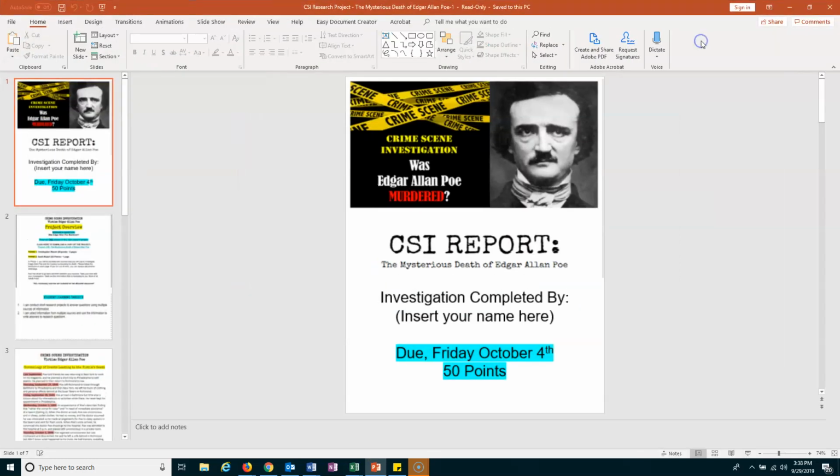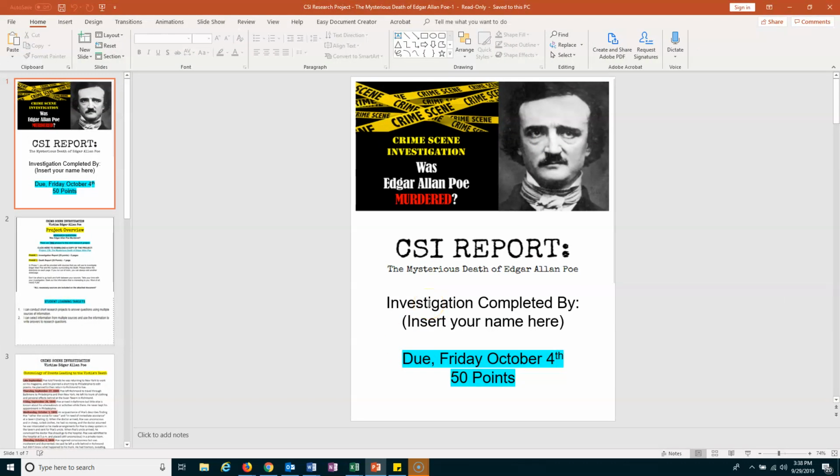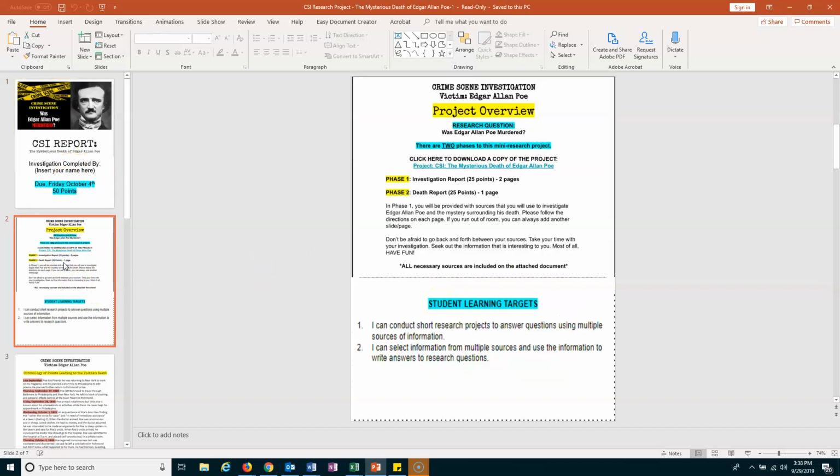Okay. As you're going through and looking at this project, it's a CSI report. It's kind of cool. You have your project overview. There are two sections to this project: one is the investigation, and the second is the report. So it's an investigation report and then the death report, where you're going to try and decide how Poe died. There are a lot of theories behind Poe's death, and that's what you're going to be researching. You're going to be researching all the different theories of how Poe died.